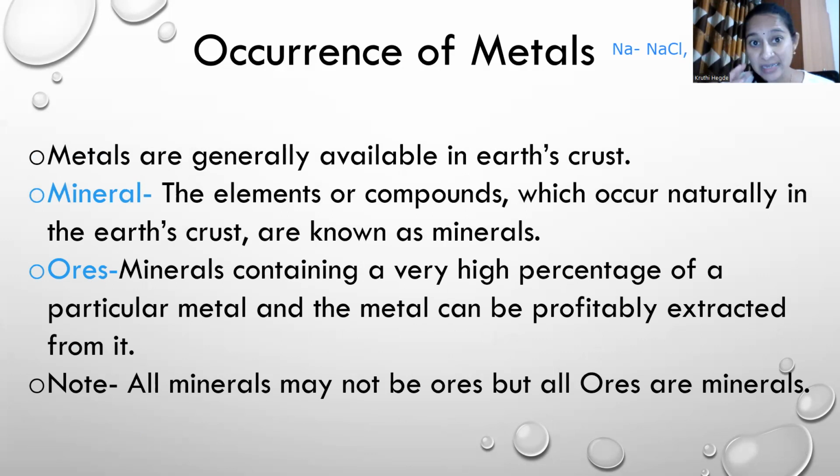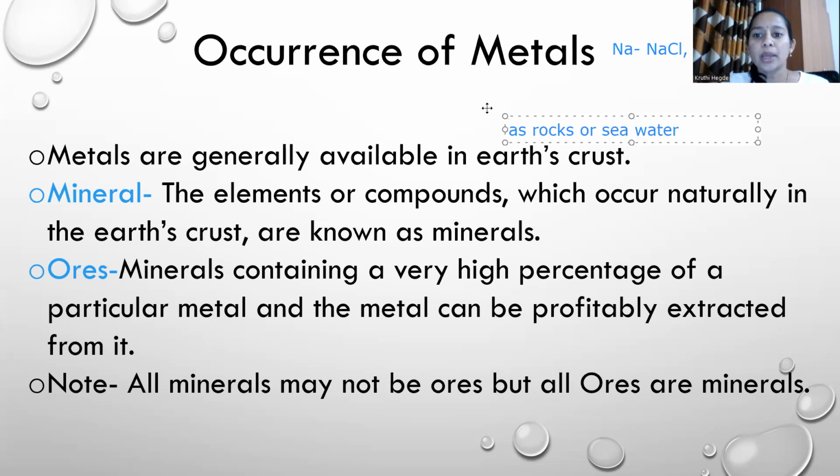They are available as rocks in the Earth's crust, and even in seawater these metals are available.